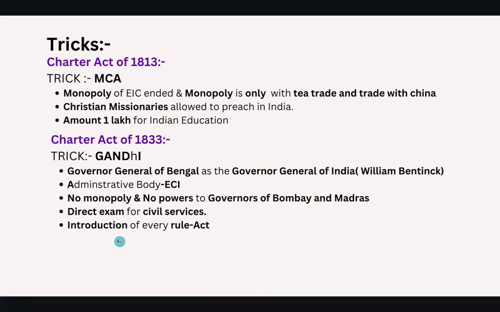What was passed by this Charter Act was a completely direct exam for civil services. And in this Charter Act, the rules and regulations that were made were completely made into an act. So this was the Charter Act of 1833 and the Charter Act of 1813.